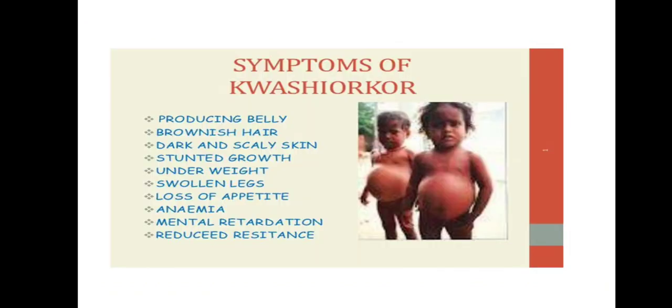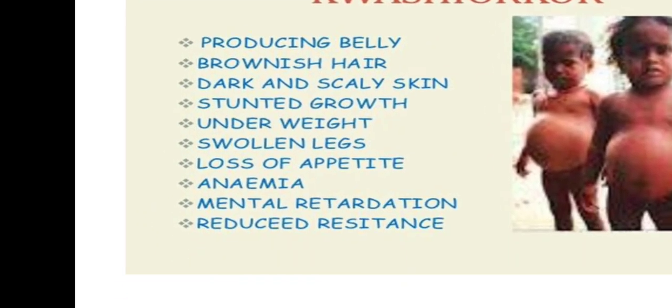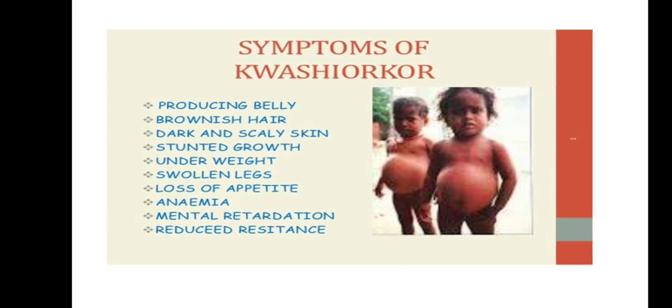And what are the symptoms of kwashiorkor? You can see here their swollen belly. This is because water accumulates in the belly due to protein deficiency. They have brownish hair, dark and scaly skin, their growth is stunted, they are underweight, they have swollen legs, and they have a loss of appetite. Loss of appetite means they do not feel hunger. They have blood loss, they are mentally retarded,